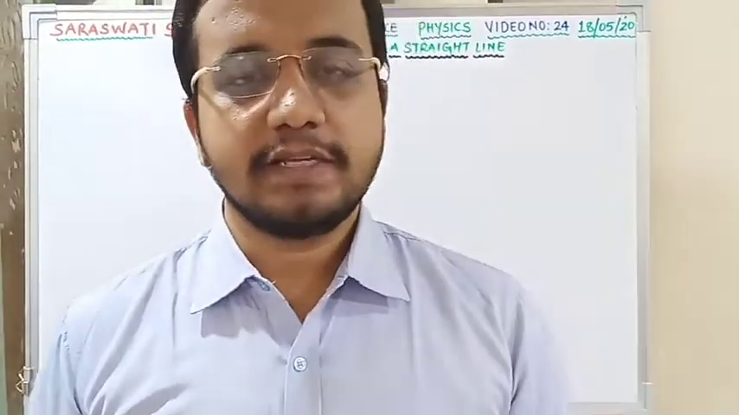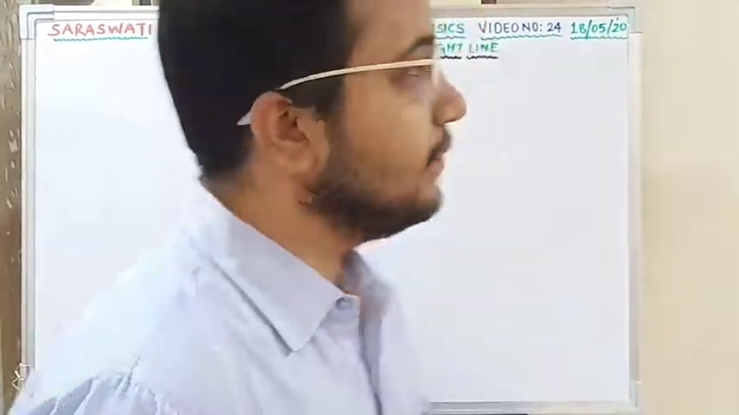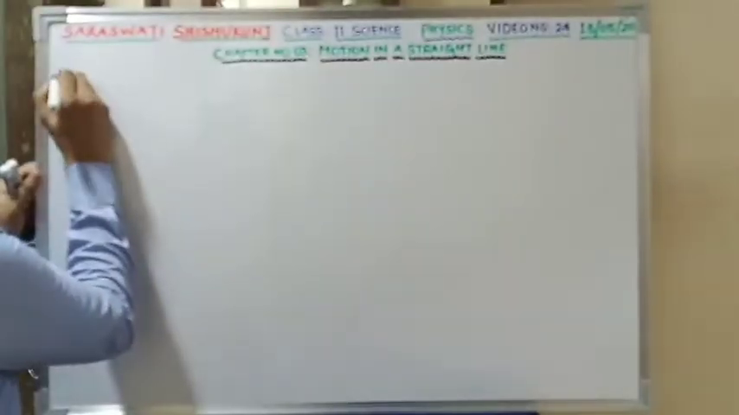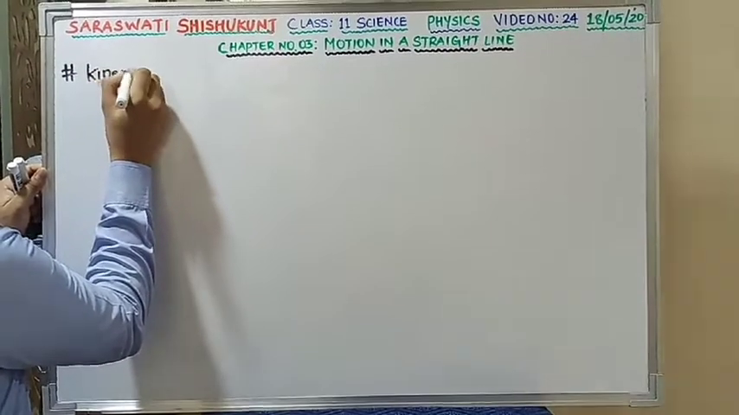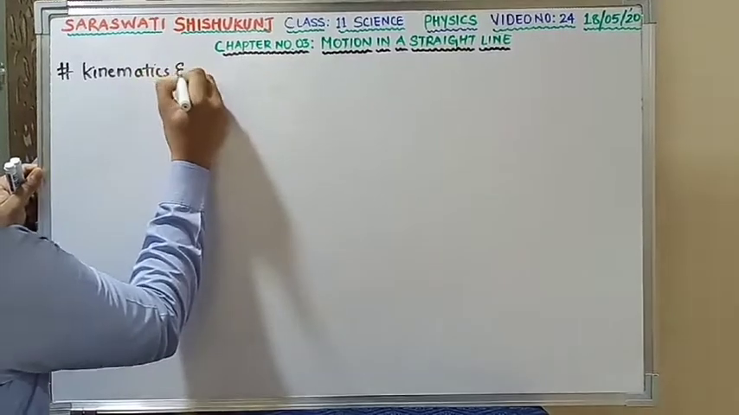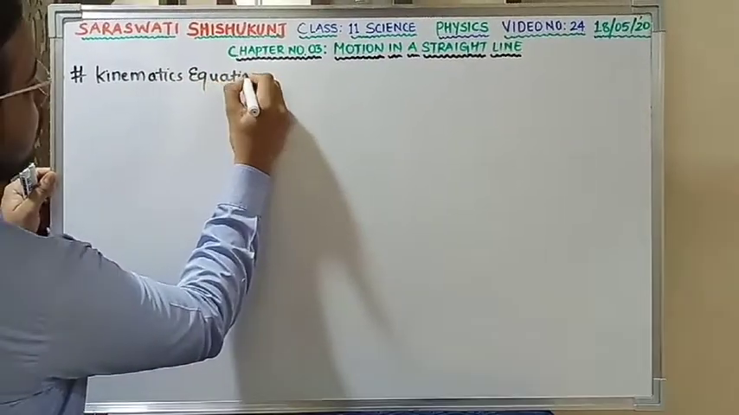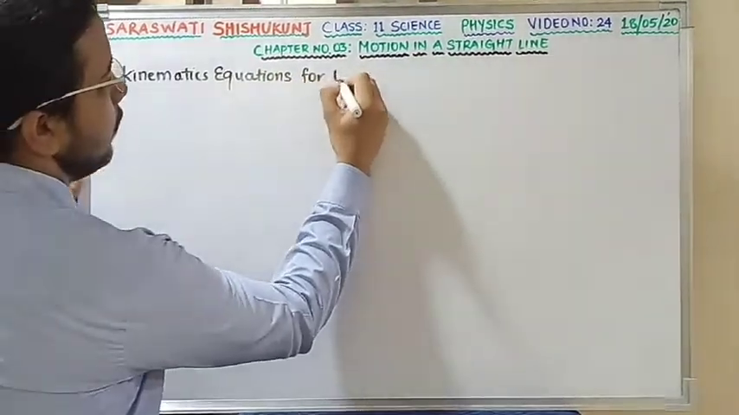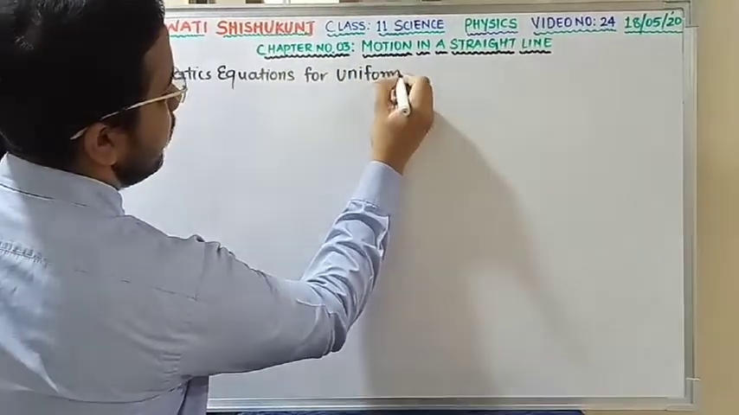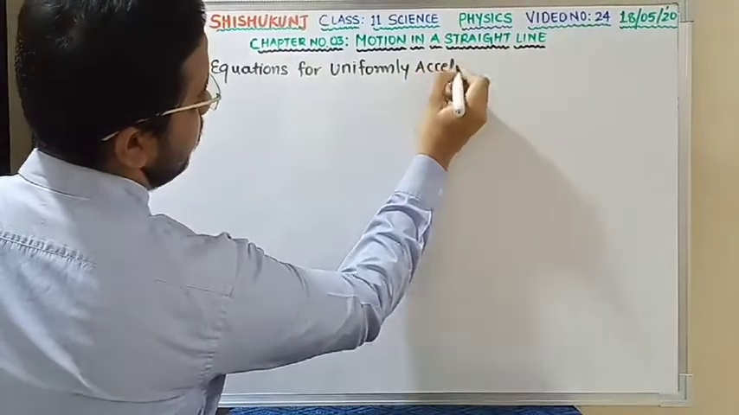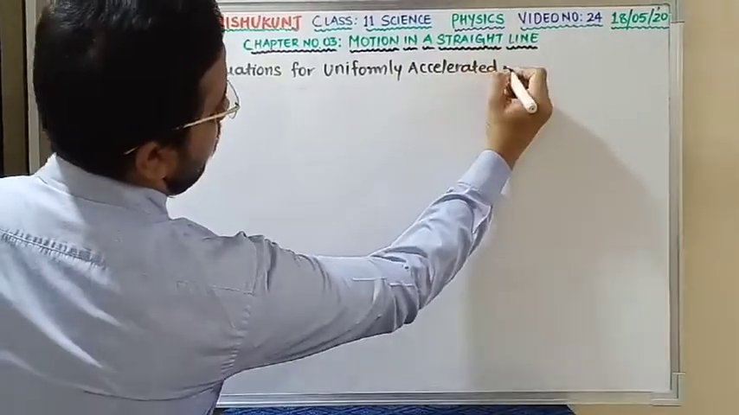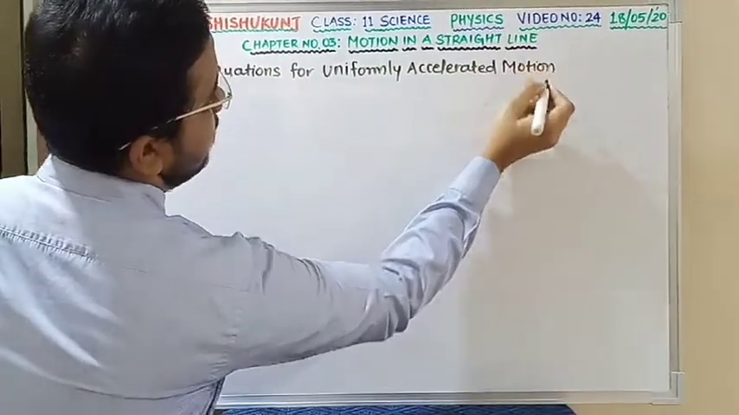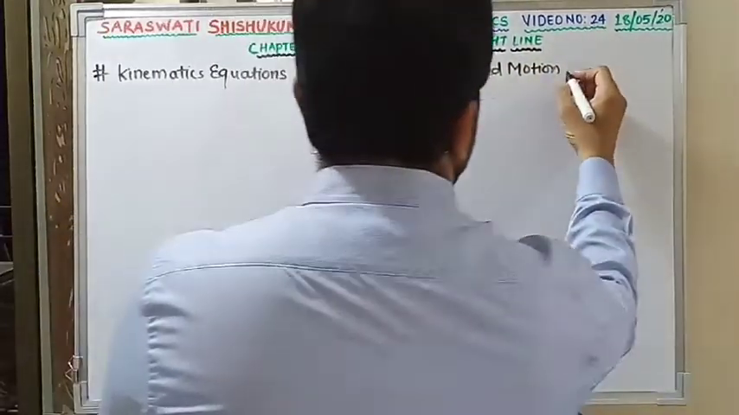Today we are going to see a few topics of chapter number 3, motion in a straight line. Today we are going to study a very important 3-mark question, that is kinematics equations for uniformly accelerated motion using the graphical method. Today our topic is kinematics equations for uniformly accelerated motion, and that too we are going to study specially using the graphical method.